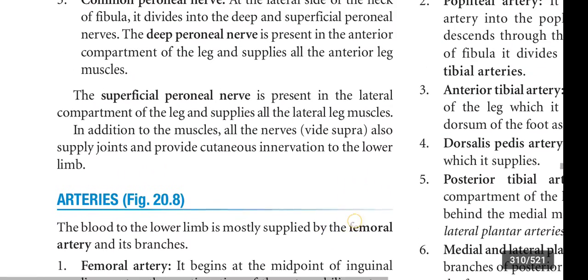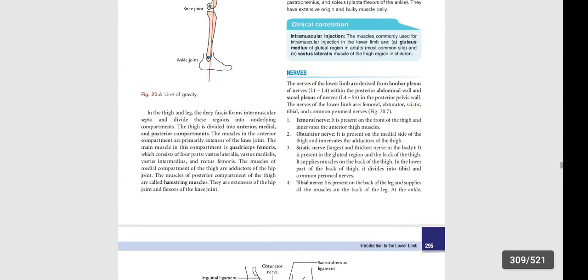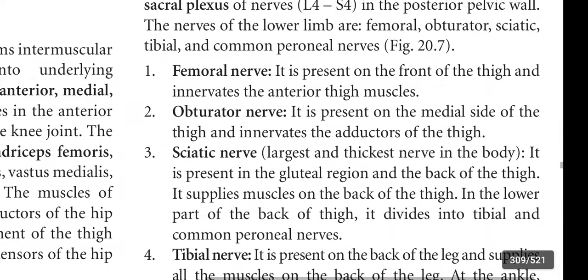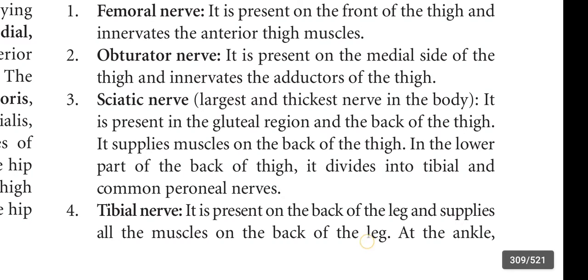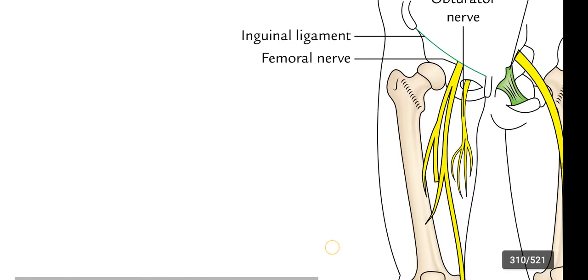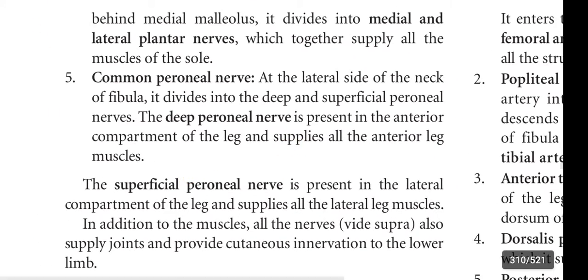I think it is clear to you. And what are the nerves that we learned in this video? First, femoral nerve, obturator nerve, sciatic nerve, tibial nerve, common peroneal nerve. And once again, this common peroneal nerve divides into the superficial peroneal nerve and deep peroneal nerve. Deep peroneal nerve supplies the anterior compartment of the leg. Superficial peroneal nerve supplies the lateral muscles of the leg.